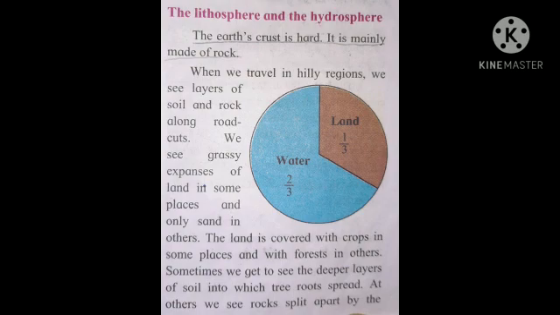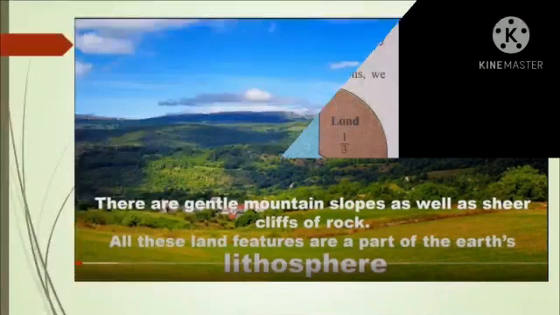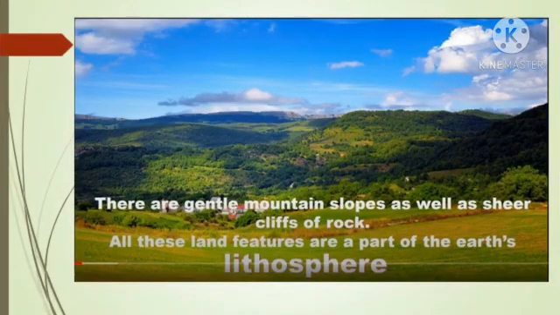Now first I am going to explain you all in short about the lithosphere. Now what is lithosphere? There are gentle mountain slopes as well as sheer cliffs of rocks. So all these land features are a part of the Earth's lithosphere. Students, lithosphere is a part of the land where we can see mountains, plateaus, valleys, right?